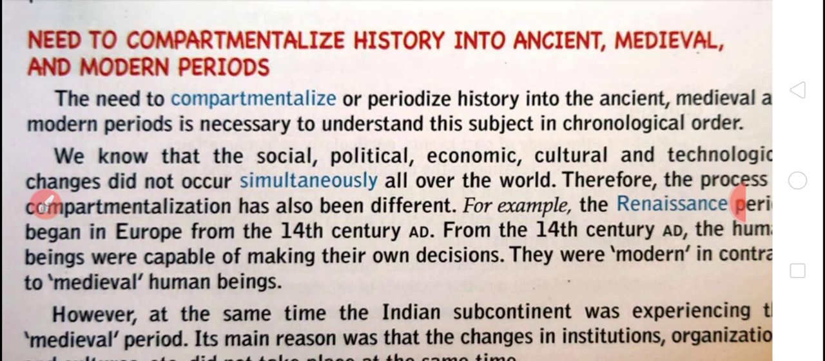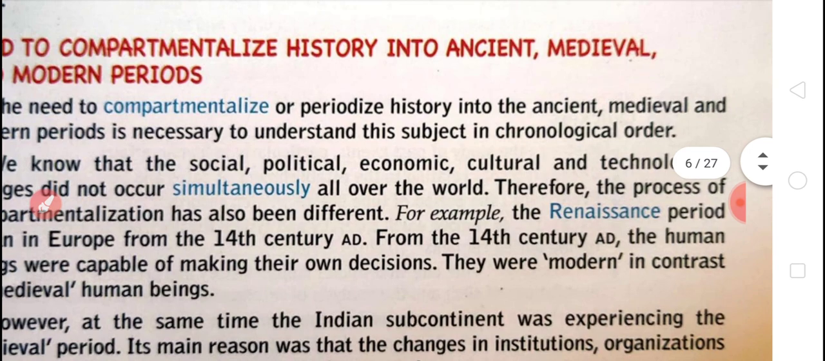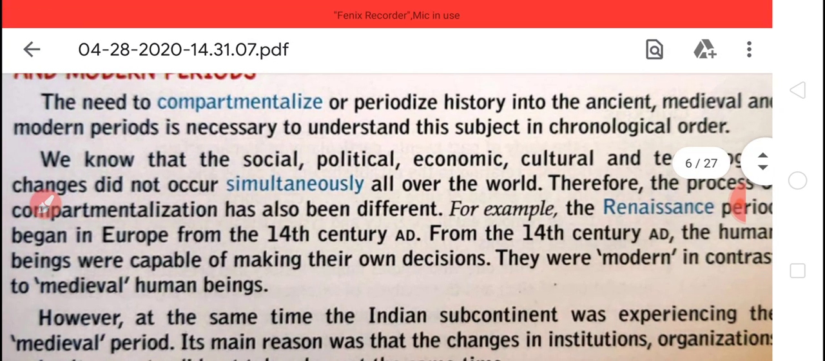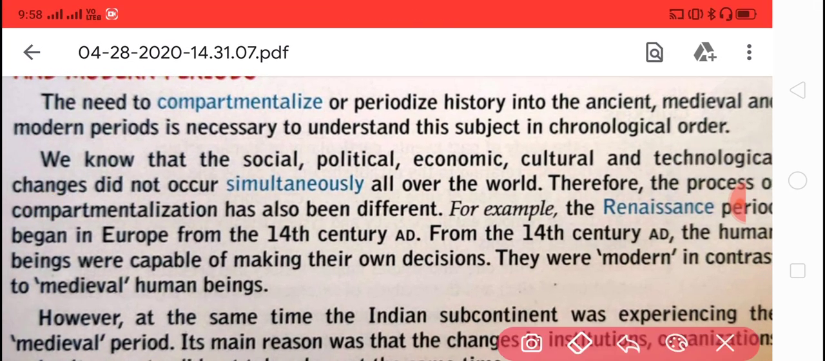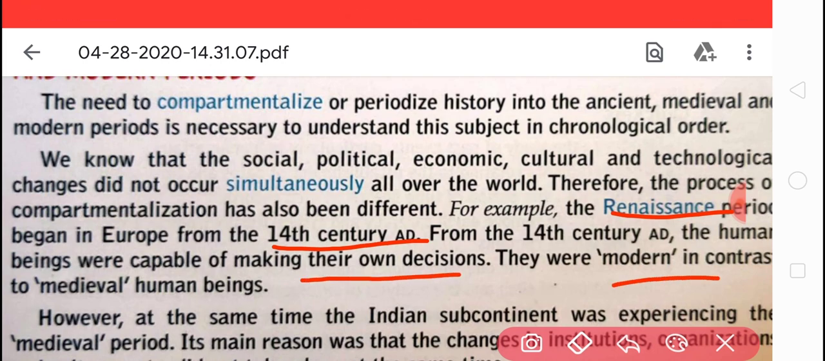For example, the Renaissance period began in Europe in the 14th century. From the 14th century AD, human beings were capable of making their own decisions. They were modern in contrast to the medieval human beings.